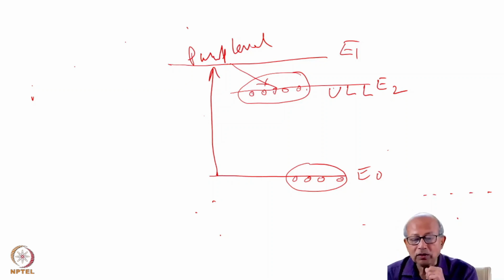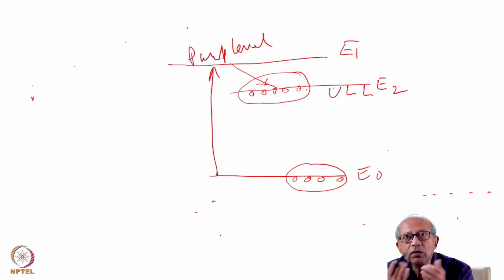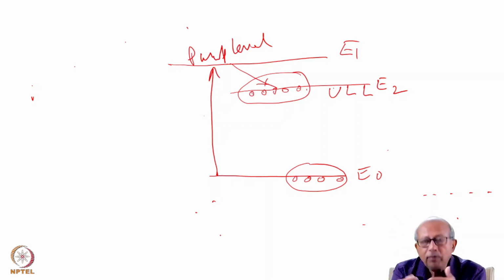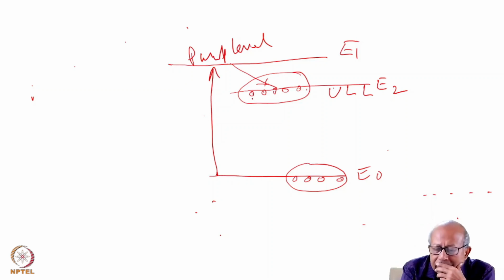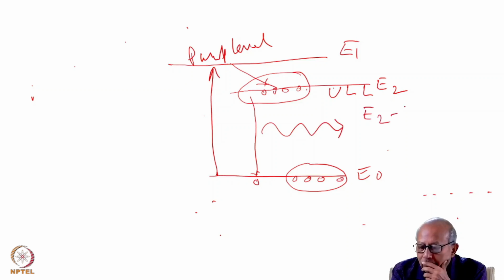But don't be too excited. What happens as the onset of lasing begins? Because now you have population inversion, so the condition is right for amplification of light. Now, for amplification of light, there has to be emission of photons. Now, as a single atom comes down to the ground state, makes a transition, and of course it emits a photon of frequency, which would be E2 minus E0 by h. That will be.